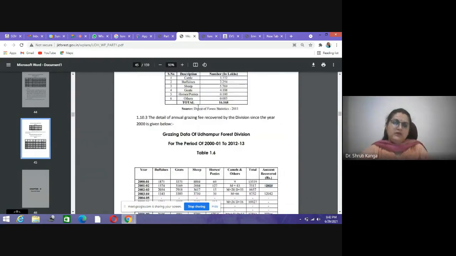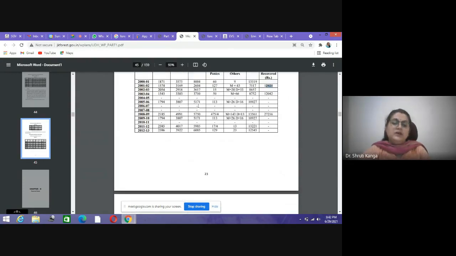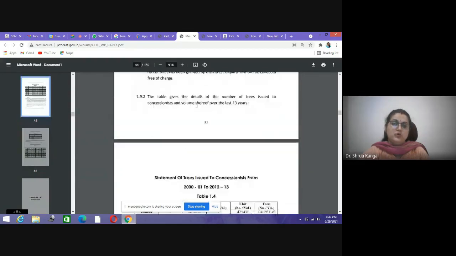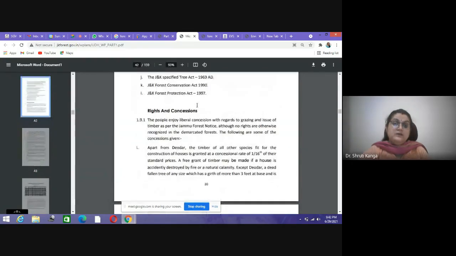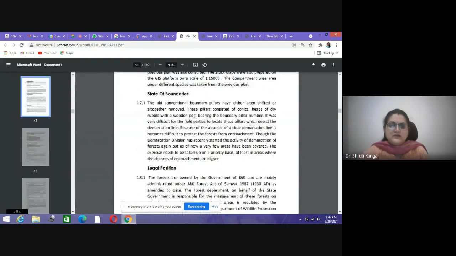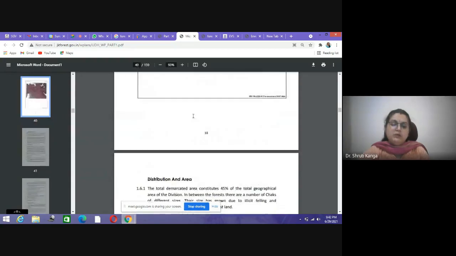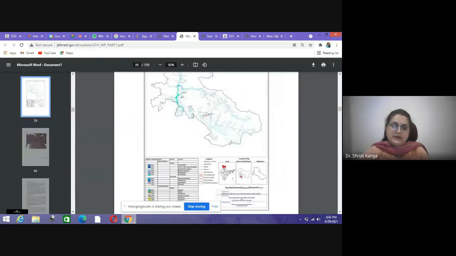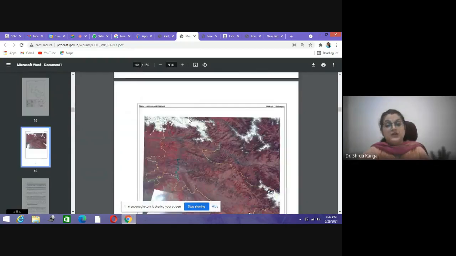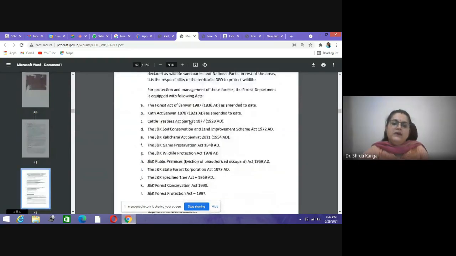So in chapter 1 you have generalized information about the division, about each and everything. You have seen the grazing information is being stored over here. You have seen the rights and concessions that are being discussed, boundaries, legal positions, distribution of different areas, about the drainage, everything is there in general.